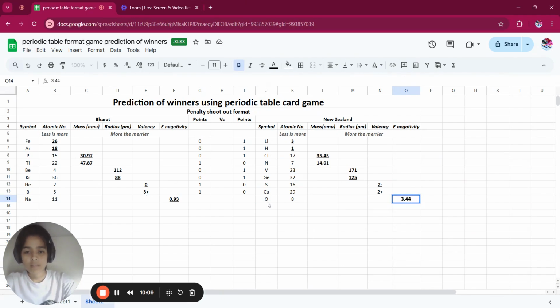Now the next round goes again to New Zealand.